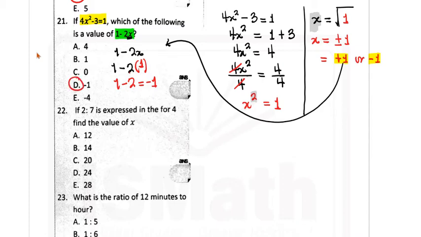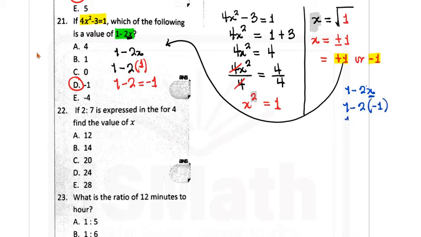So this is supposed to be the answer, but let's try the other case: if we had used minus 1 in place of plus 1, what would have happened? Let's look at it. It would have been 1 minus 2x, where I replace this x here with minus 1. So I have 1 minus 2 times minus 1.